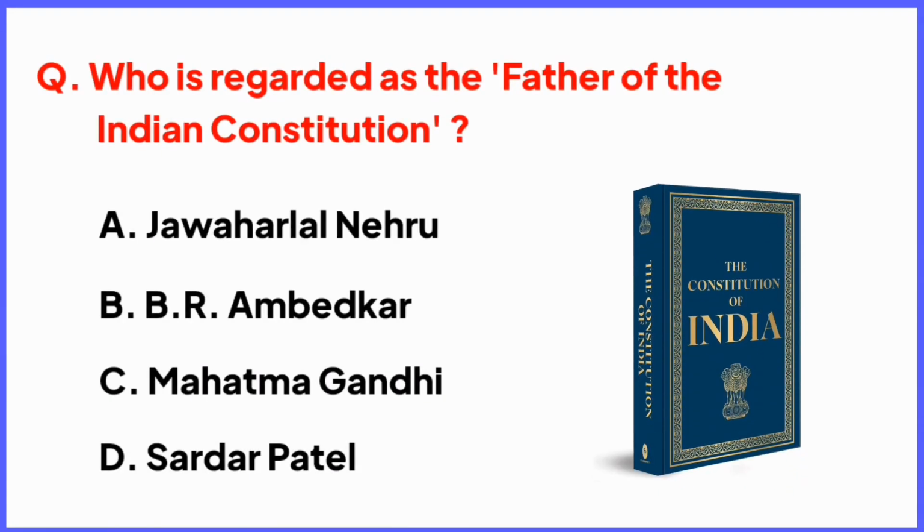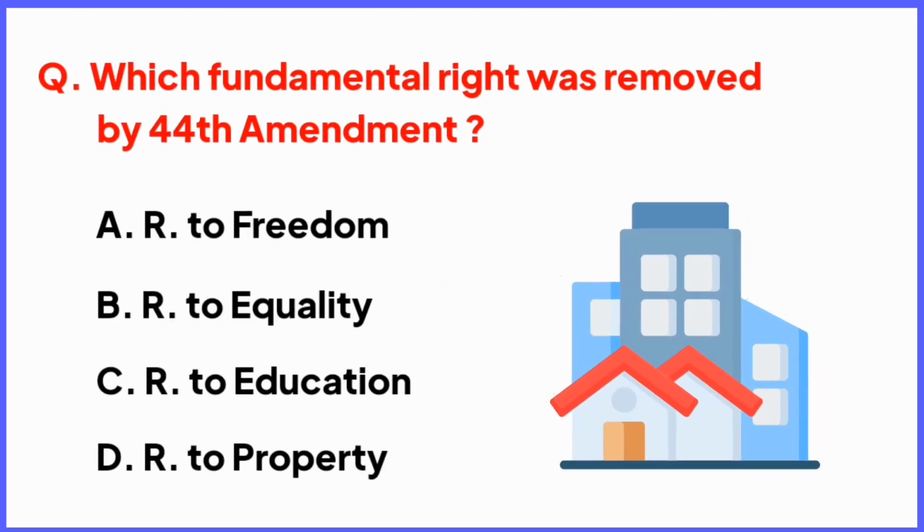First question is, who is regarded as the father of the Indian Constitution? Right answer is option B, B.R. Ambedkar. Yes friends, B.R. Ambedkar is regarded as the father of the Indian Constitution. Which fundamental right was removed from 44th Amendment? Right answer is option D, right to property. Yes friends, right to property fundamental right was removed by 44th Amendment in Indian Constitution.